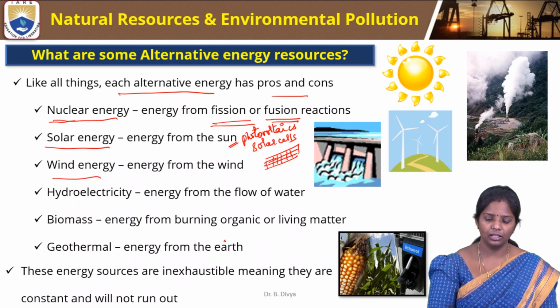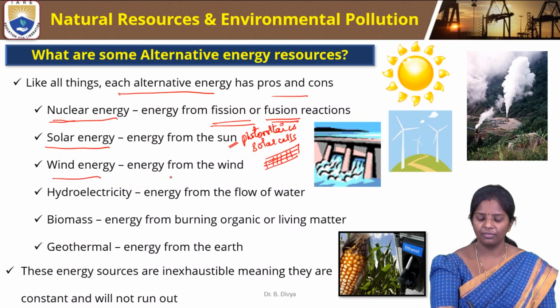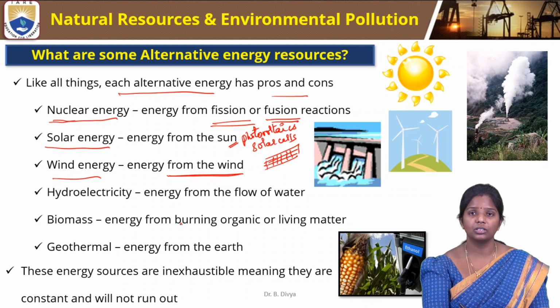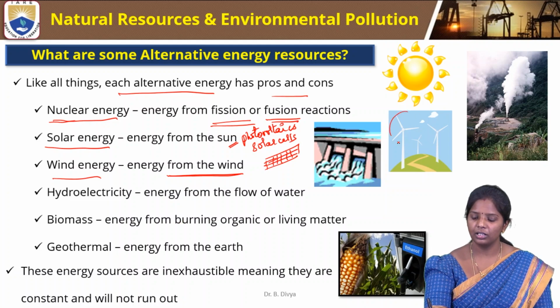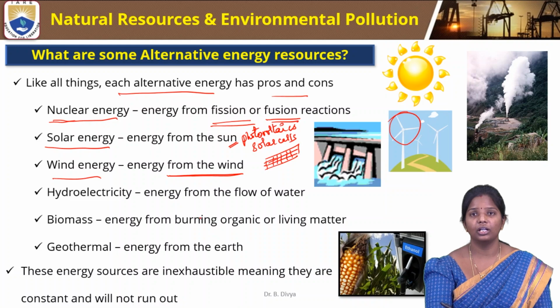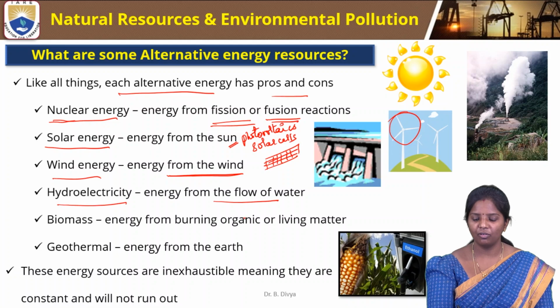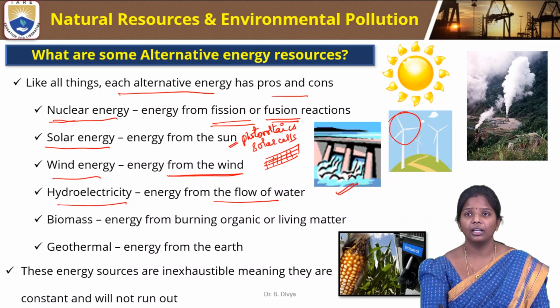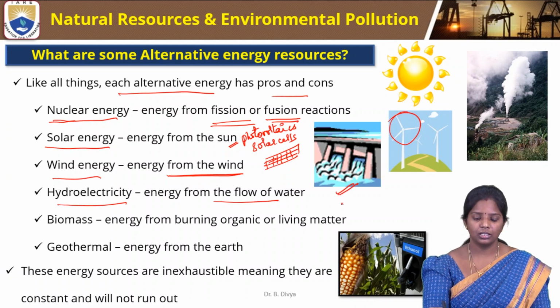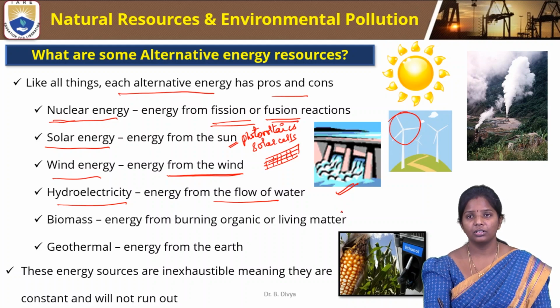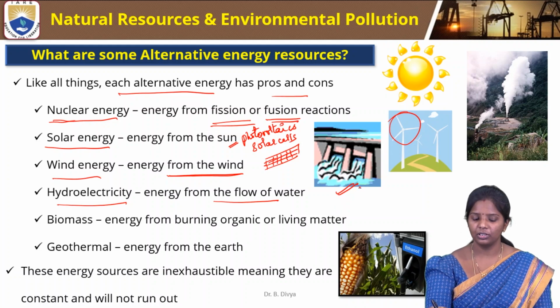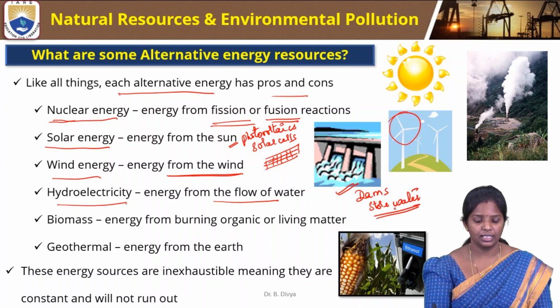Then there is wind energy, energy from the wind. This energy can be converted into electricity using wind turbines. And hydroelectricity comes from the flow of water. We have dams and rivers that can be used to convert the flow energy from the water into electricity. Dams are really helpful because we can store water during the rainy season and use it for conversion into electricity.